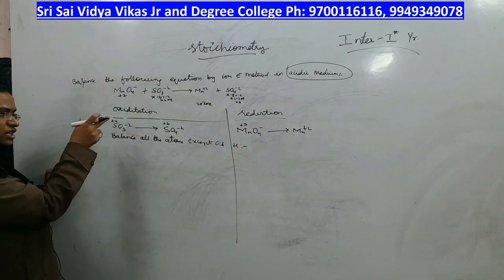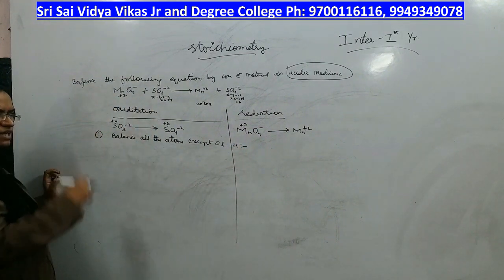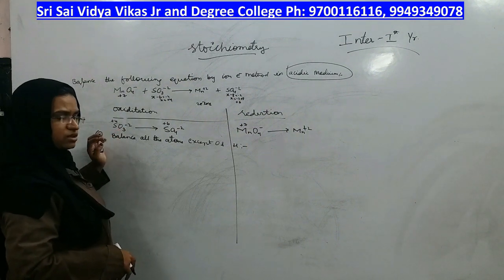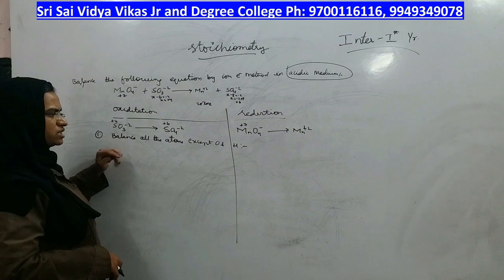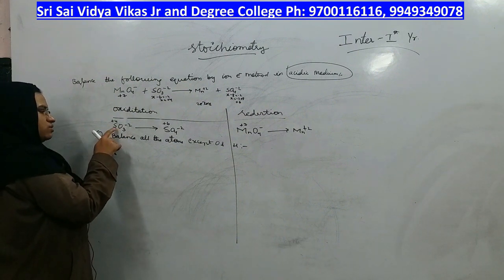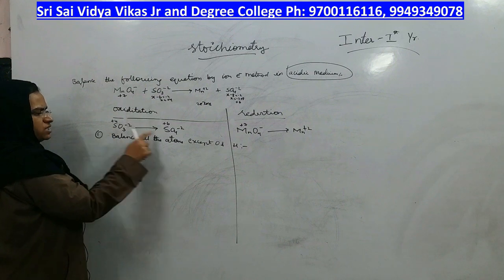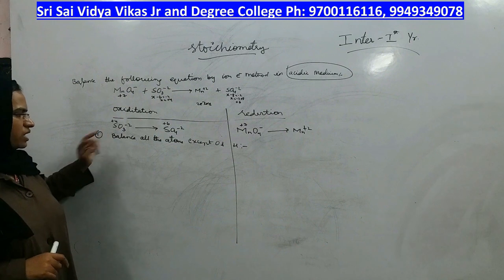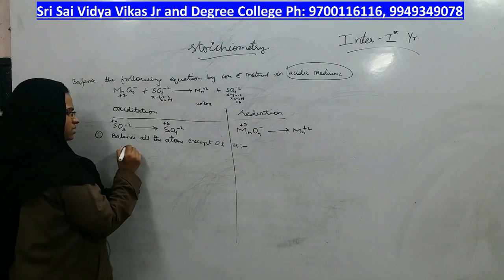So let us do that individually for this part as well as the other part. Don't look for oxygen, don't even look for hydrogen. Other than oxygen and hydrogen, whatever is present should be balanced, right? Other than oxygen and hydrogen, who is there? Sulfur. Here one sulfur is there, here one sulfur is there. Do you need to balance them? No, it's already balanced, right?